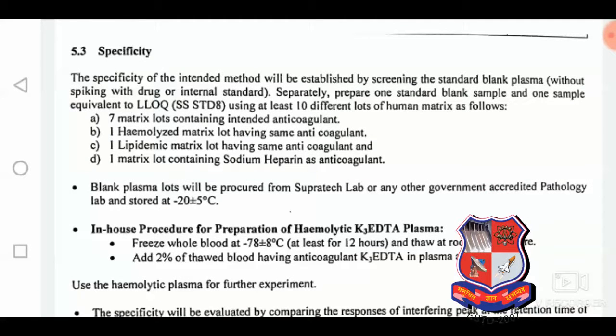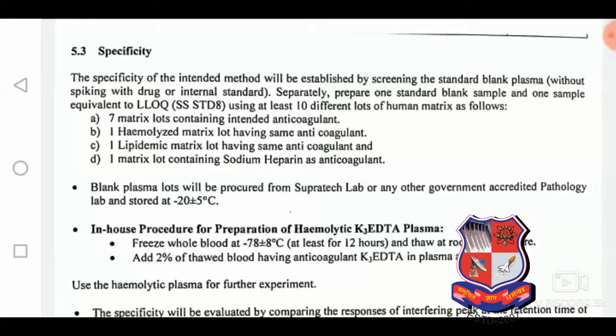Generally, the matrix can be with the anticoagulant, and after administration of the drug to the patient, the human plasma can be with anticoagulant and can be lipemic and hemolytic as well. So the matrix effect or the specificity is carried out with the use of 7 matrix lots containing the intended anticoagulant, that is a normal anticoagulant that will be in the final study sample analysis, and one hemolyzed matrix